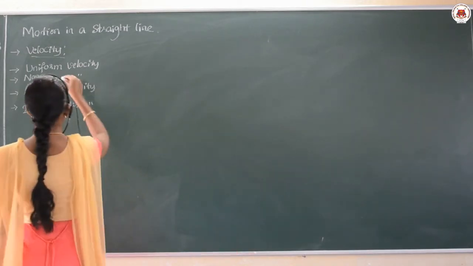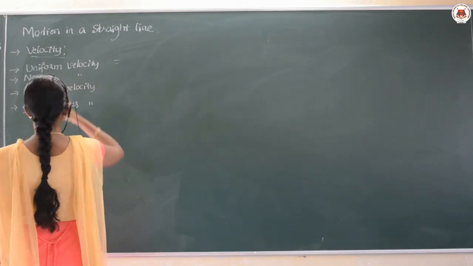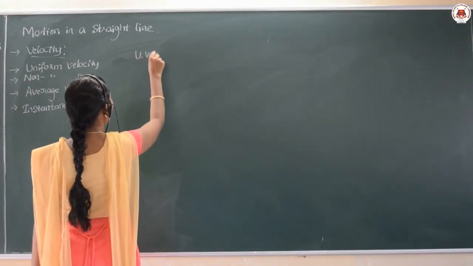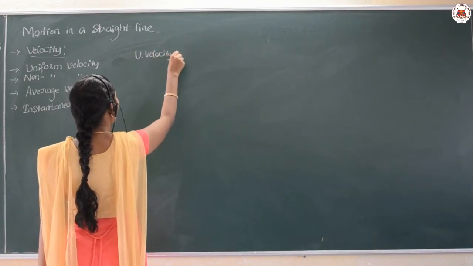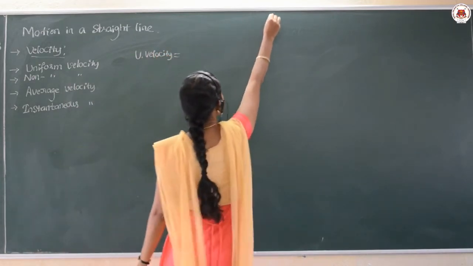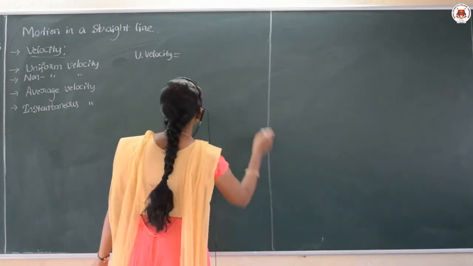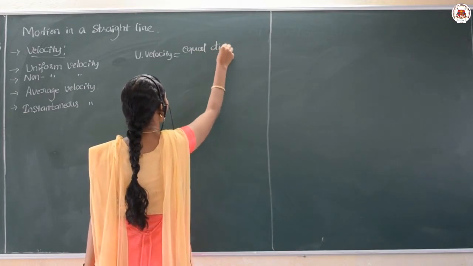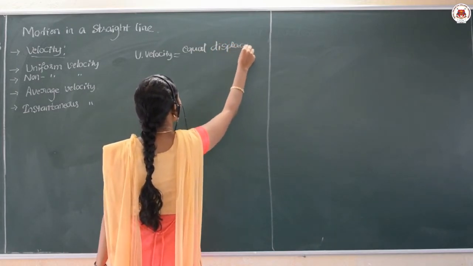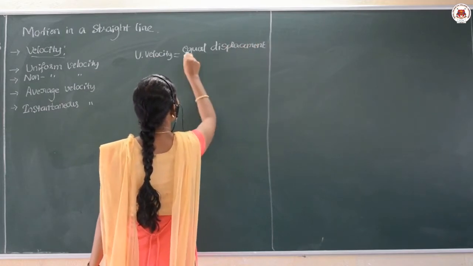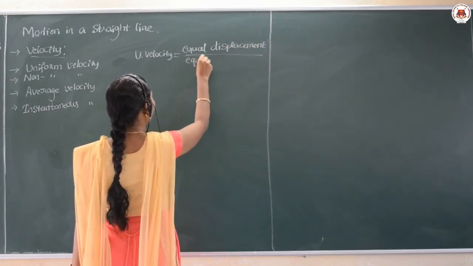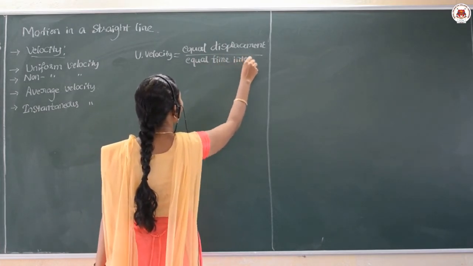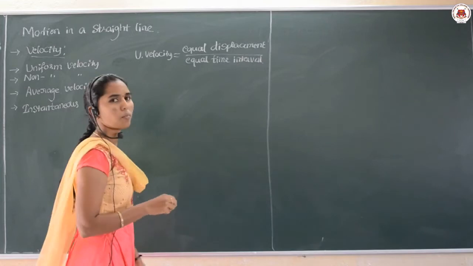So uniform velocity is given by the ratio of equal displacement covered divided by equal time interval. So that is uniform velocity.